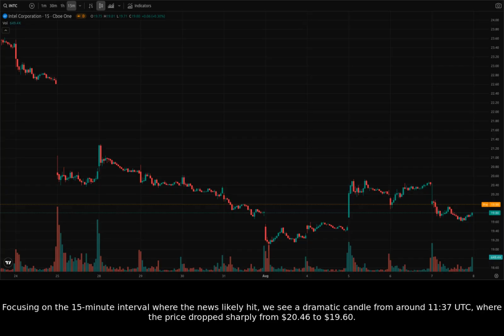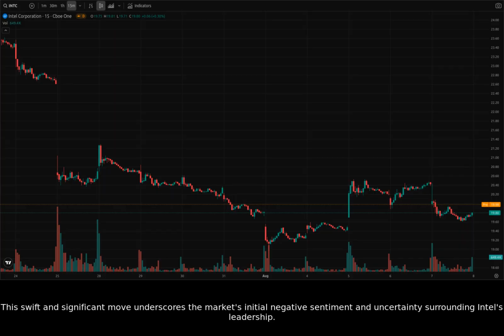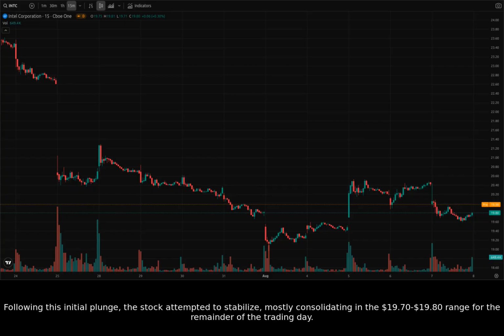Focusing on the 15-minute interval where the news likely hit, we see a dramatic candle from around 11:37 Universal Time Coordinated, where the price dropped sharply from $20.46 to $19.60. This swift and significant move underscores the market's initial negative sentiment and uncertainty surrounding Intel's leadership. Following this initial plunge, the stock attempted to stabilize, mostly consolidating in the $19.70 to $19.80 range for the remainder of the trading day.